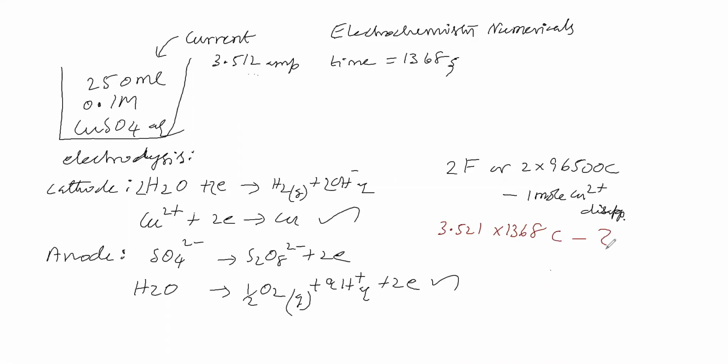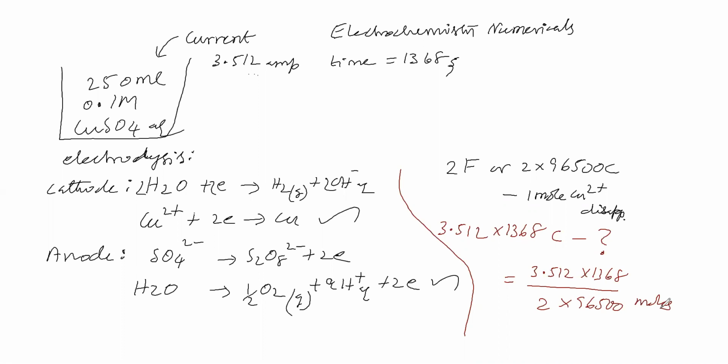If you pass this much current, how much quantity of copper ion is disappearing? That point we will see. So we will write 3.512 into 1368 by 2 into 96,500. This many moles of copper ions are disappearing.